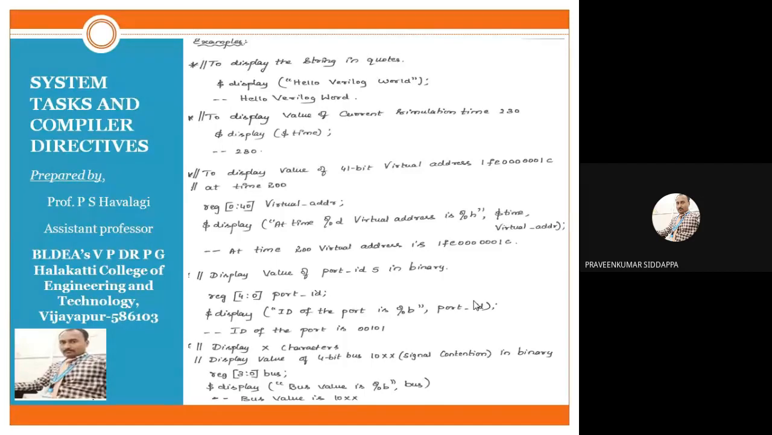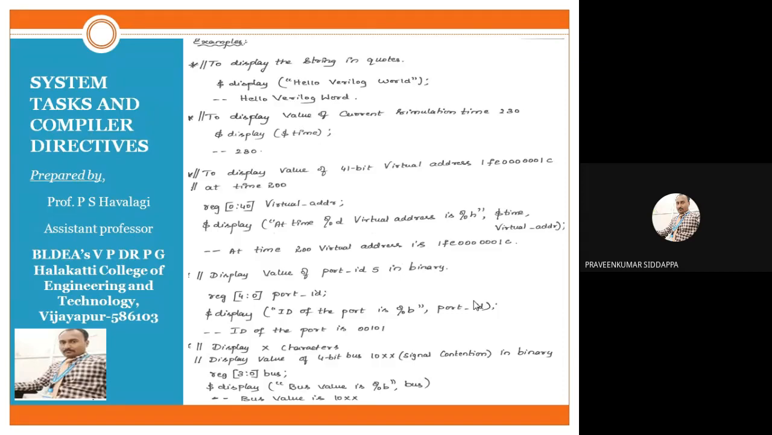Next, another example is there. Display the x character. X is nothing but unknown. Unknown I have to display on your window. Okay, so display the value of a 4-bit bus, that is 10xx. In binary, as he has given, bus is a variable that carries some information from one place to another place. Here the bus should have 4 bits, so for that reason I have written register 3 down to 0 bus. That information I have to display.